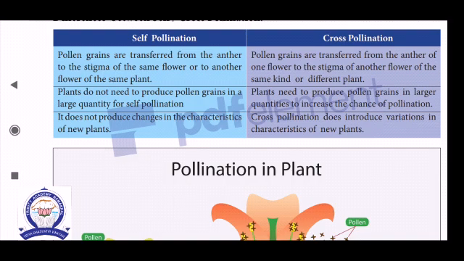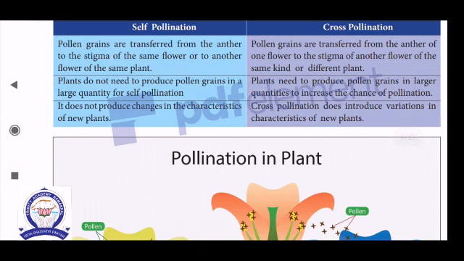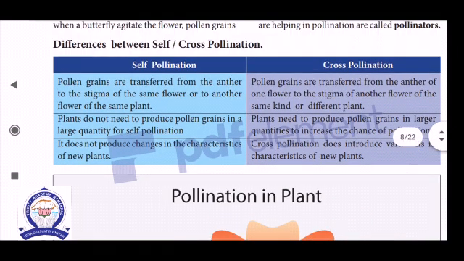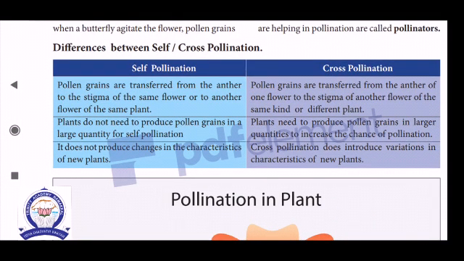Okay. The third point, self-pollination does not produce changes in the characteristics of the new plant, because the same new plant is created. Here cross-pollination does introduce variations in the characteristics of the many new plants. Okay, this is the tabular column for both self and cross-pollination.